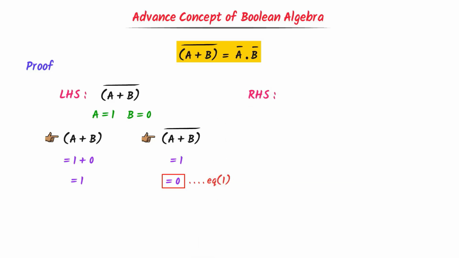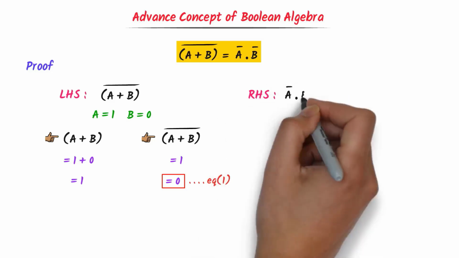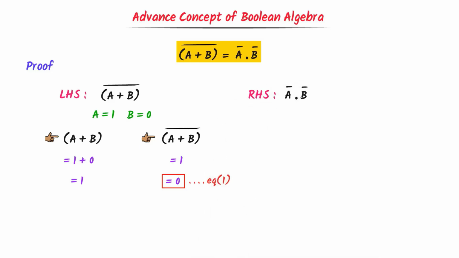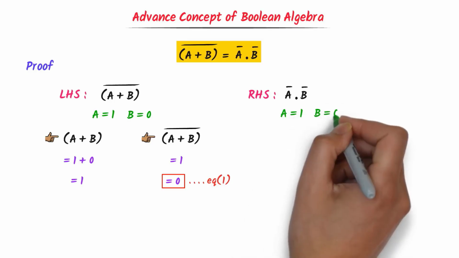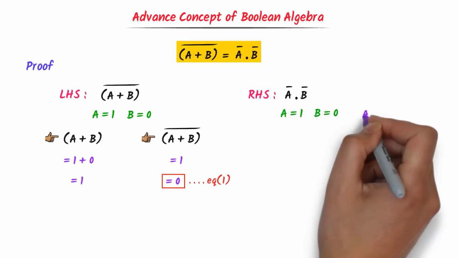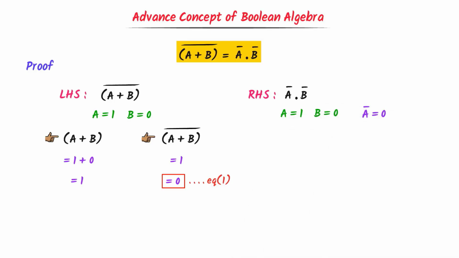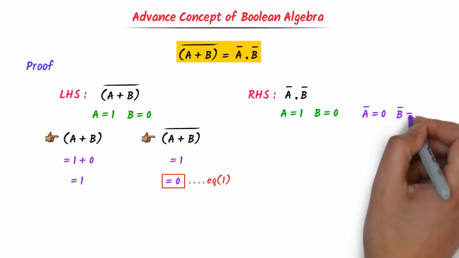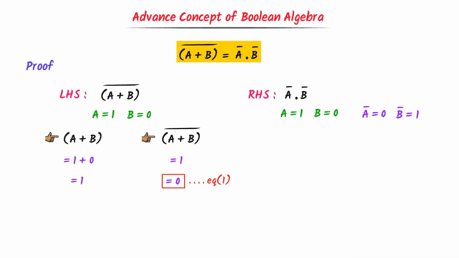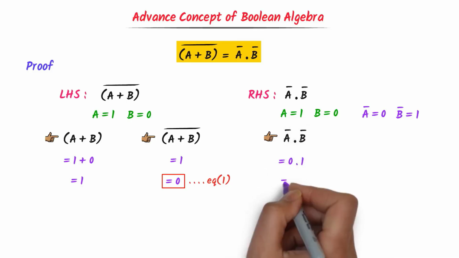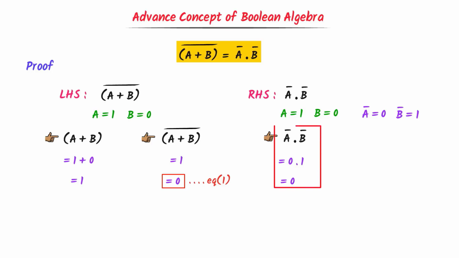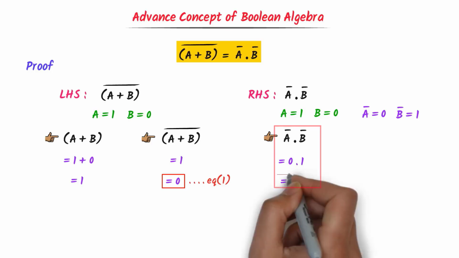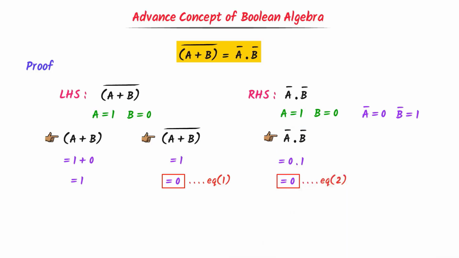Now at the right hand side, we have A bar dot B bar. We know that A equals 1 and B equals 0. Now the value of inverse A is equal to 0 and the value of inverse B bar is equal to 1. According to the given statement, we have to multiply A inverse and B inverse. I write 0 into 1, I get 0. Thus the value of A bar dot B bar equals 0. Let this be equation number 2.